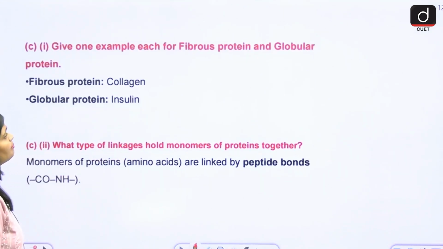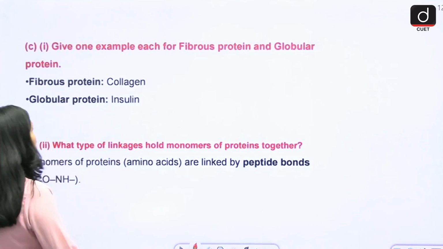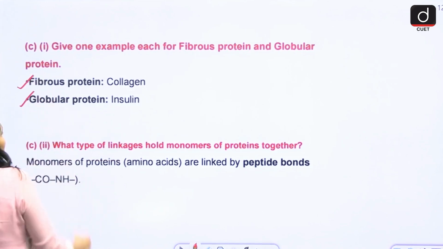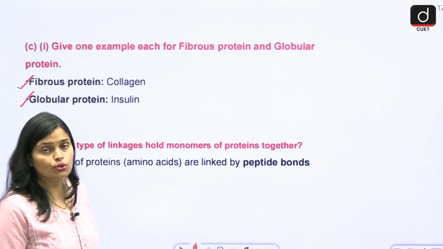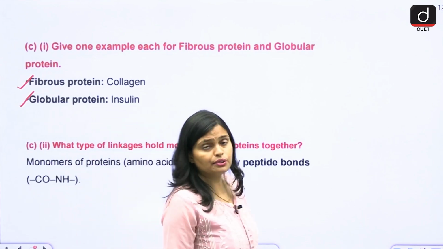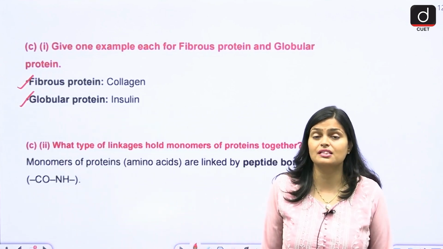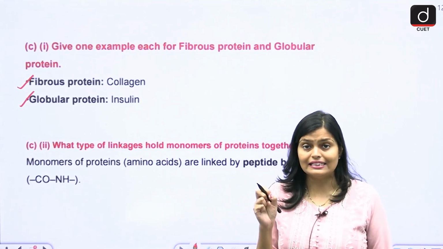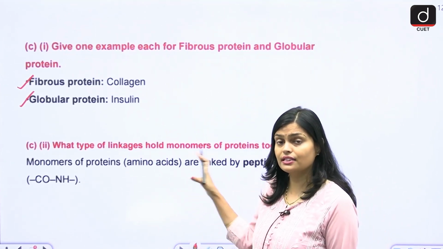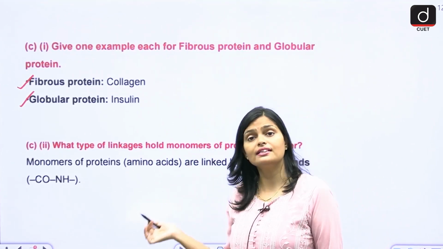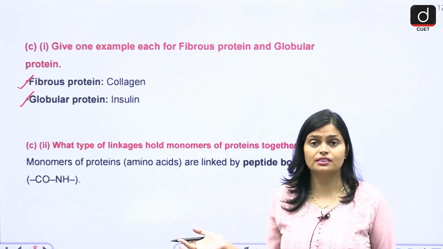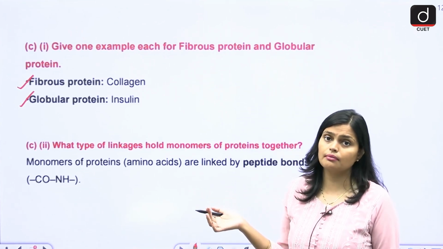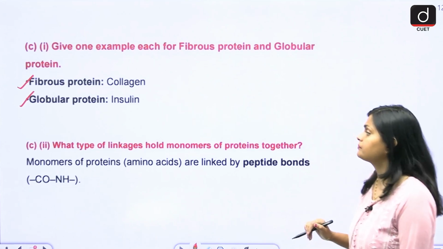Next, give one example of a fibrous and a globular protein. Collagen is fibrous and insulin is a globular protein. Collagen basically helps in the synthesis of your skin. It is present between the cells, in the extracellular matrix. Insulin is a hormone released from the pancreas to control the blood sugar level.